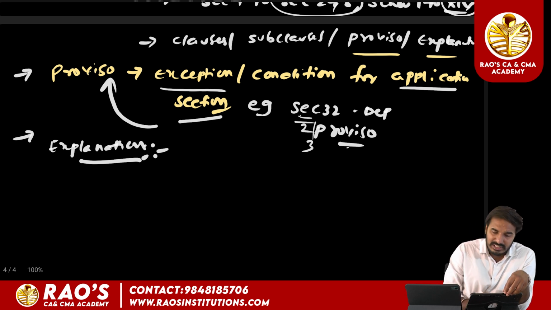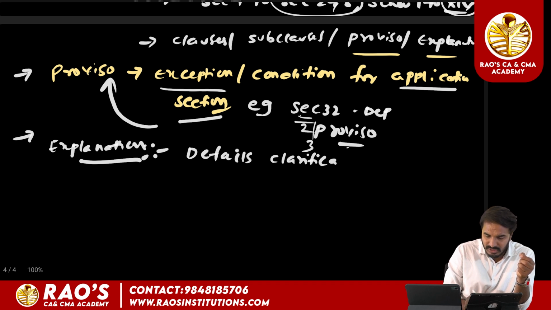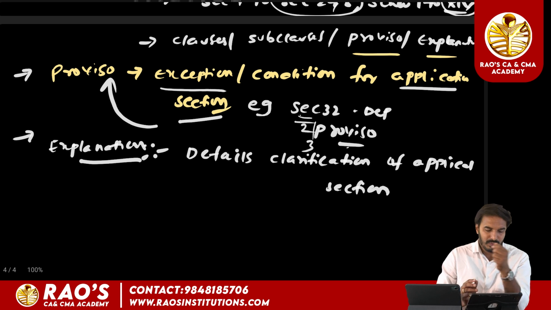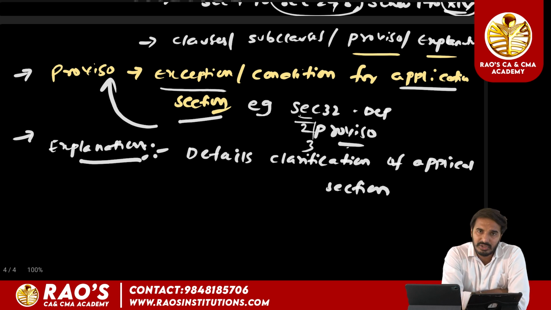The main purpose of an explanation is to give detailed clarification about the application of a provision, a section or provision. So what is the main intention of the explanation?